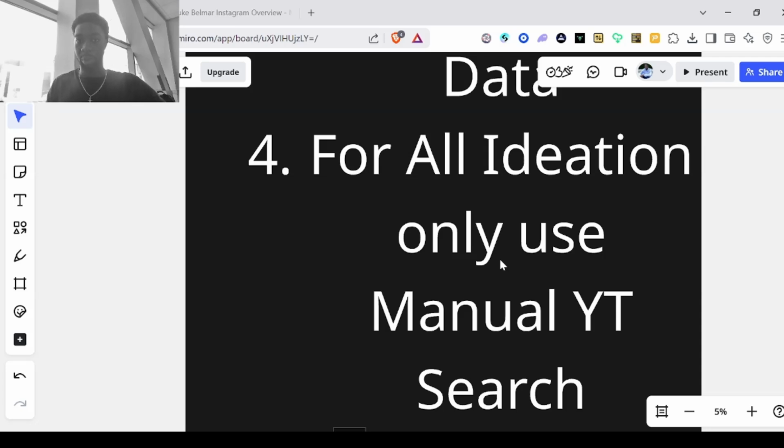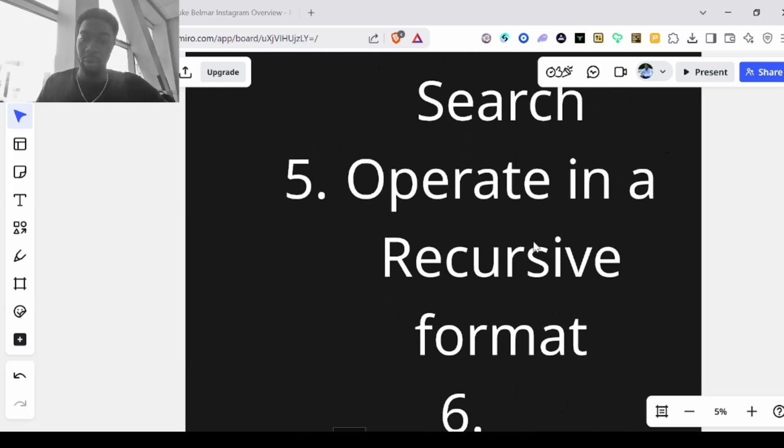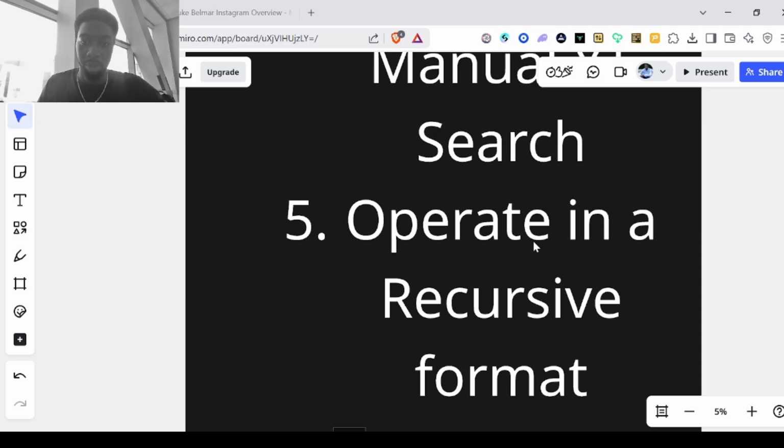It could do SEO as well, which you can if you wanted to. But for me, I prefer for it to actually go through and do manual YouTube search only. It is literally going to YouTube and typing in the search bar, right? And then for 5, operate in a recursive format, just so that it remembers to continue that way.